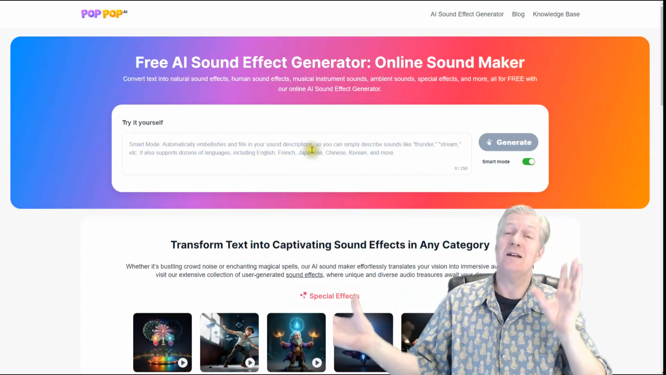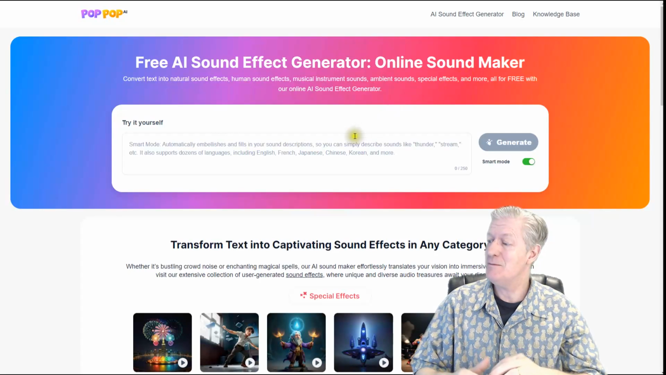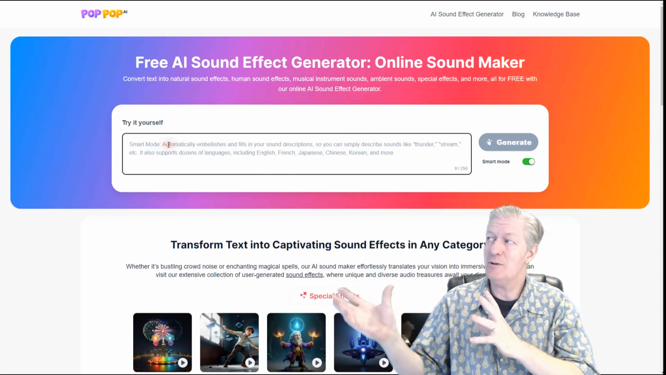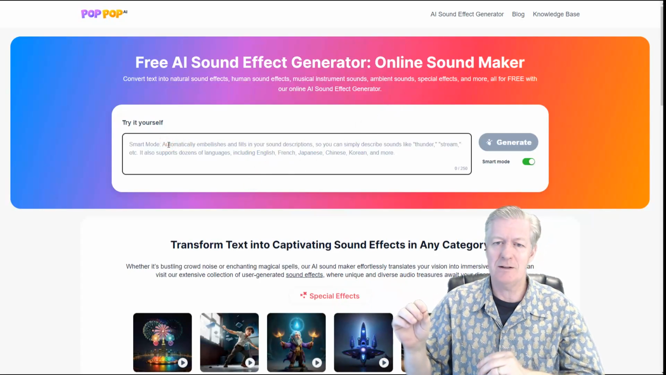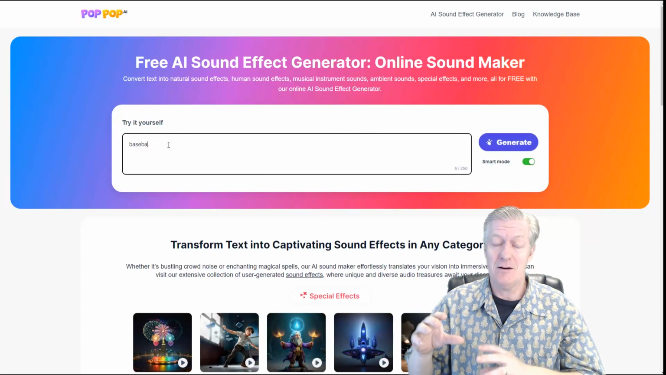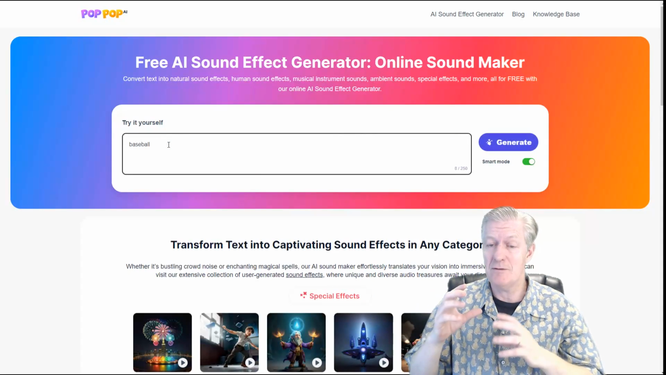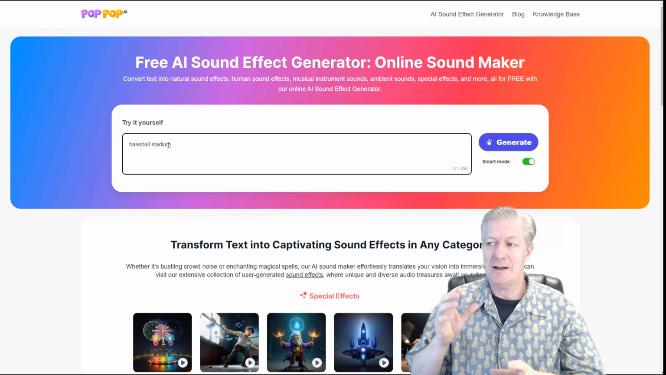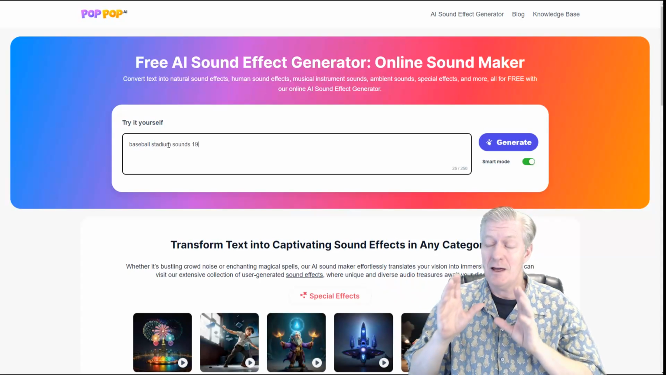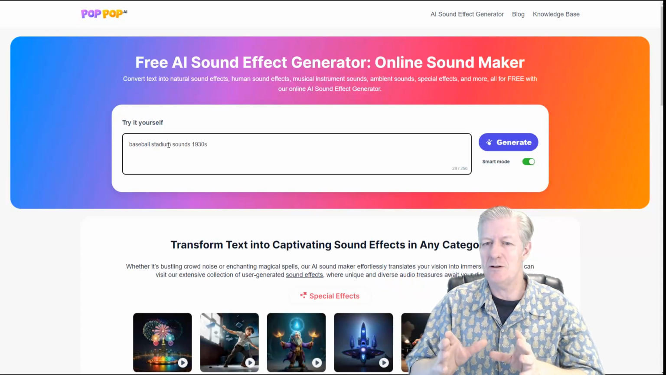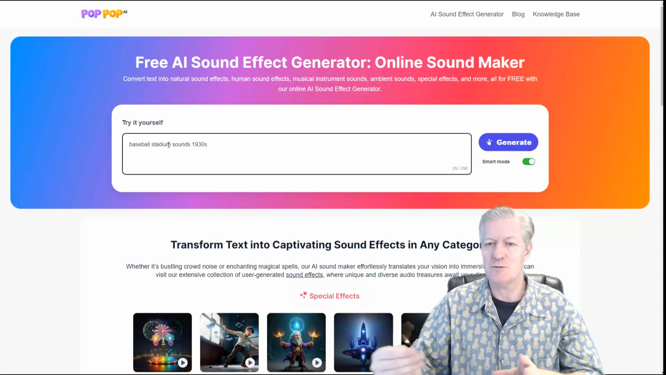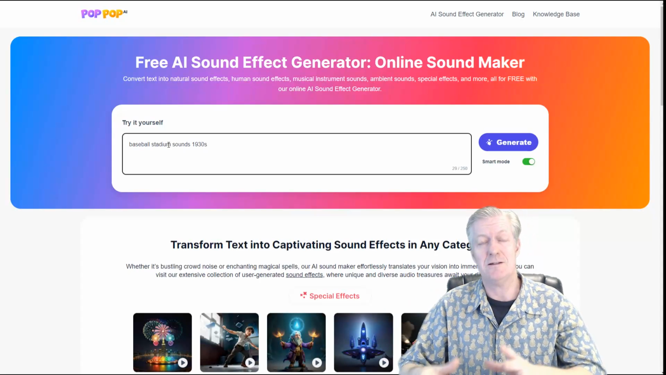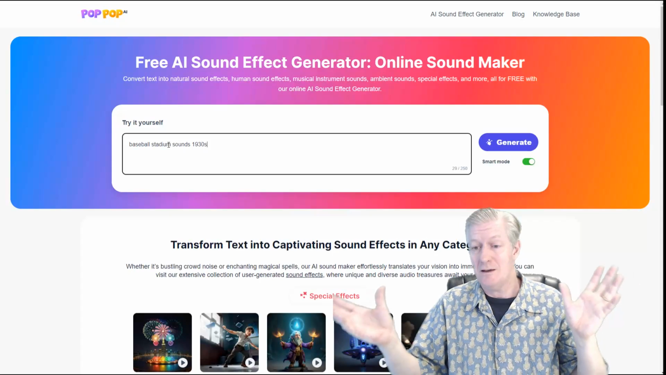So here we are in popop.ai, and it's really easy to use. In fact, what I've done is I've already gone in there and I made a few sounds. The very first sound I'm going to show you is baseball stadium ambient sounds, and I did that with some images that I used over from Night Cafe. So let's see what this thing can actually do first off, and then I'll show you some actual samples there of me creating it. So let's take a look and see what it can do.